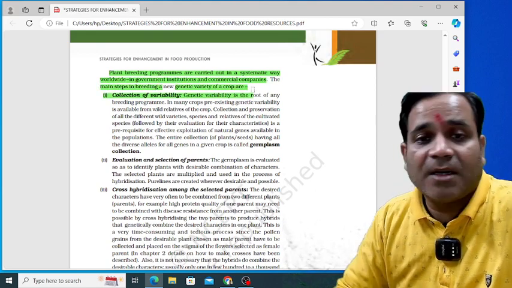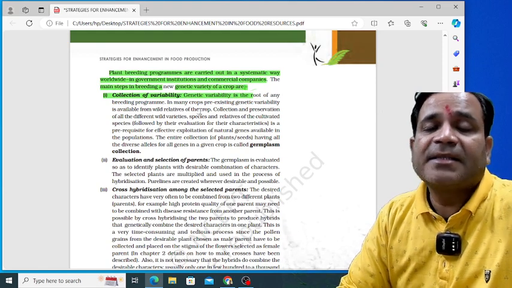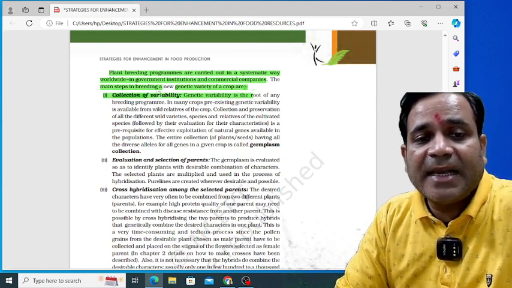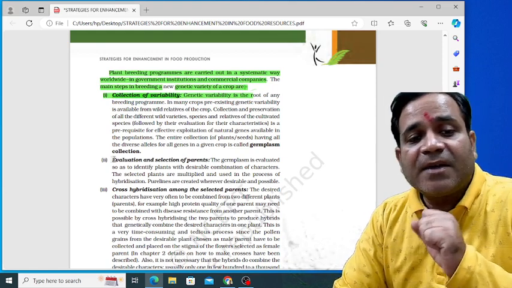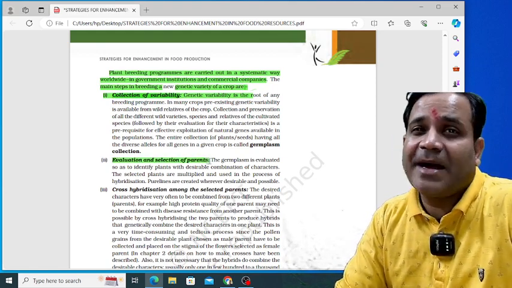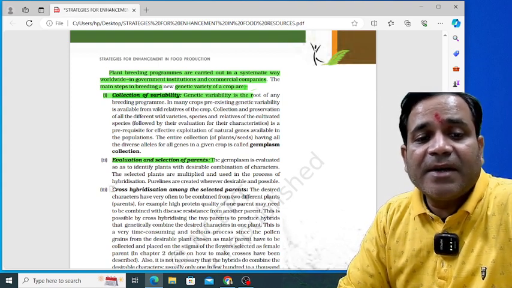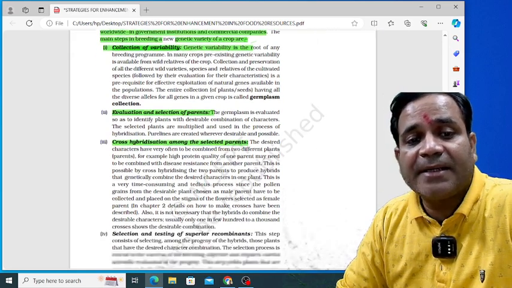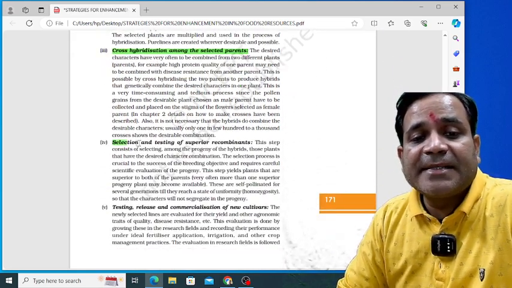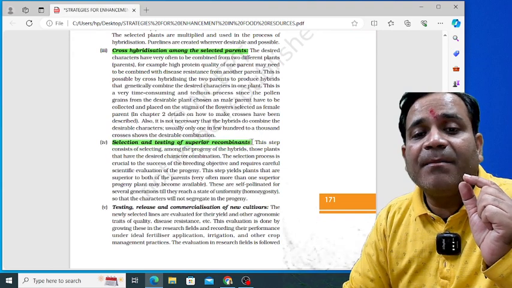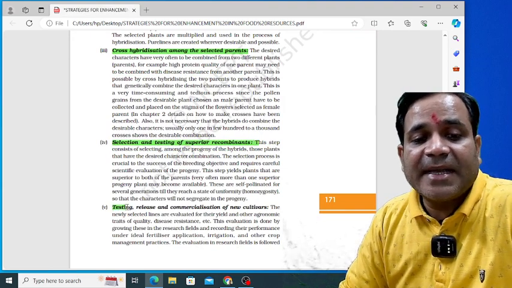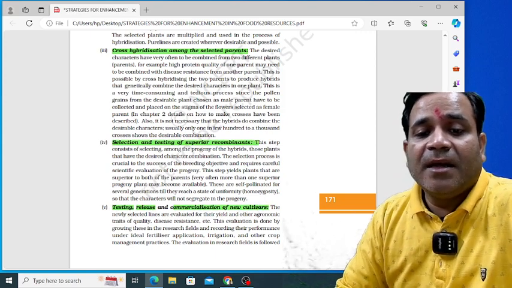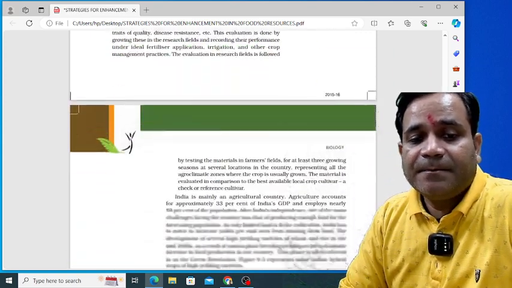variety of crops. Now the important thing to understand here is how it is possible. First is the collection of variability. Afterward, evaluation and selection of parents. Yes, this one is important. Third one is cross hybridization among the selected parents, my dear. And the fourth one is selection and testing of superior recombinants. Fifth one is testing, release, and commercialization of new cultivars, my dear.